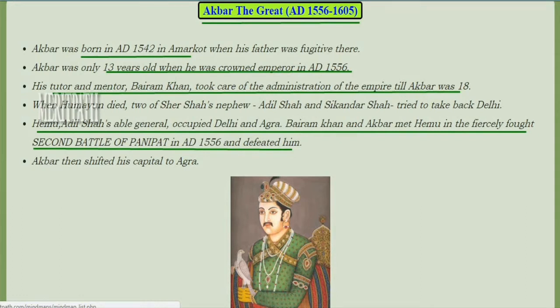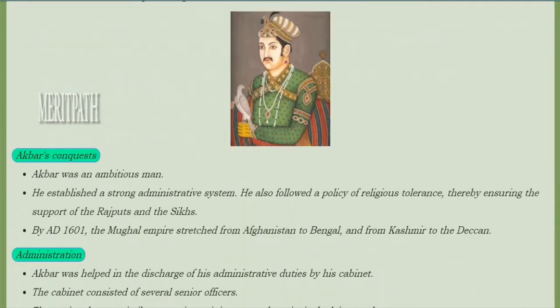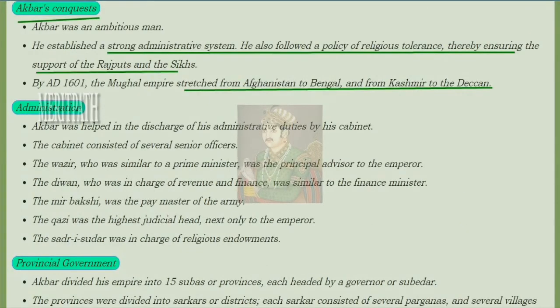When Humayun died, two of Sher Shah's nephews, Adil Shah and Sikandar Shah, tried to take back Delhi. Hemu, Adil Shah's able general, occupied Delhi and Agra, and Bairam Khan and Akbar met Hemu directly in the Second Battle of Panipat and defeated him. Then Akbar shifted his capital to Agra. This is the image of Akbar the Great.